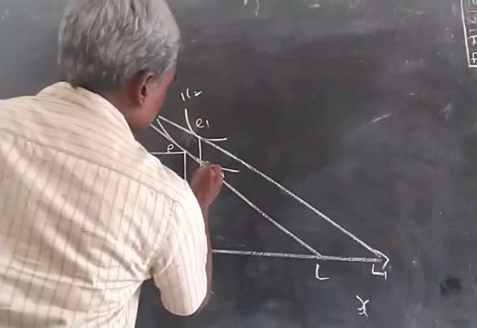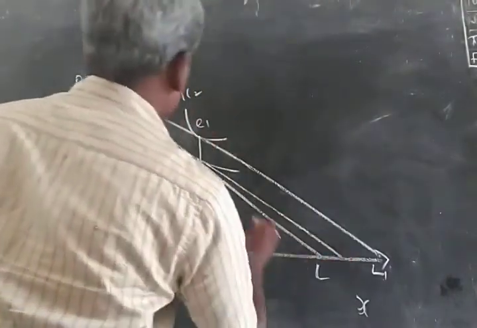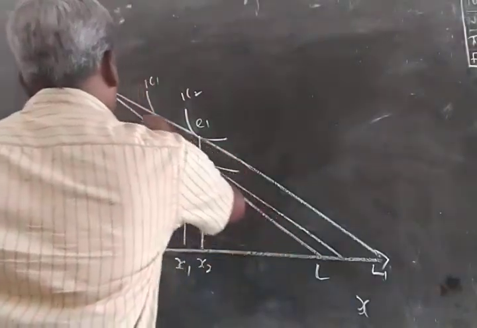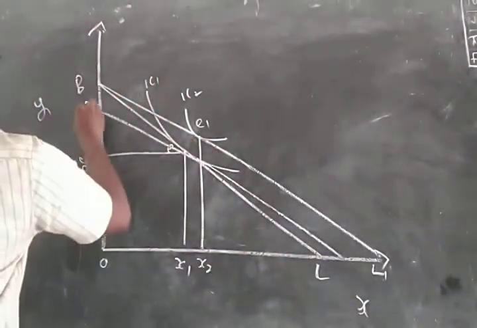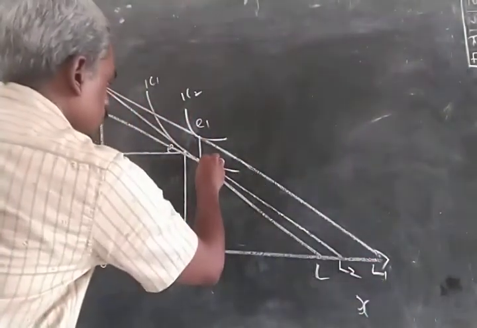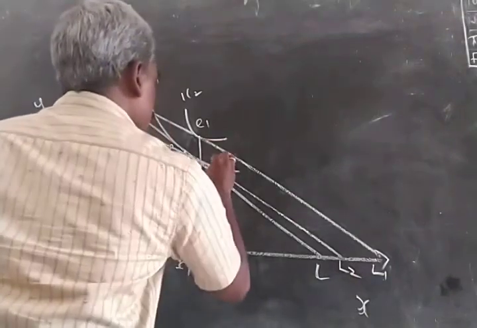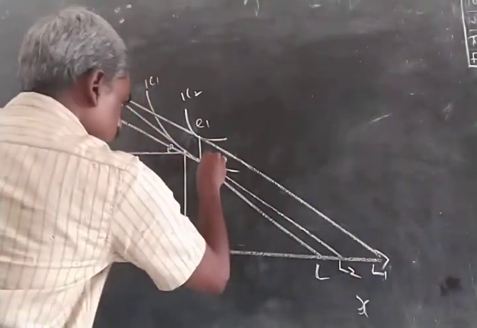So we have a new budget line which we name as B2L2, and it is tangent to the indifference curve at E2.